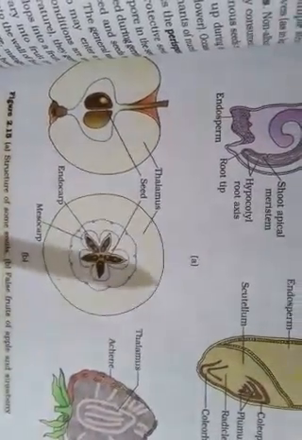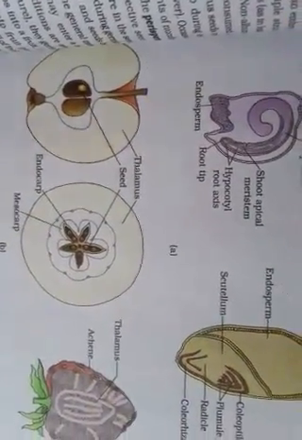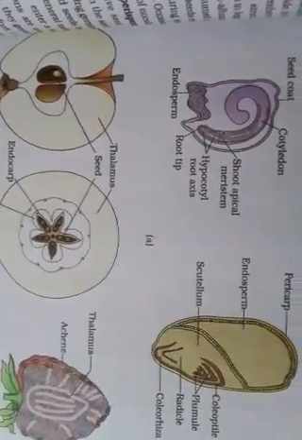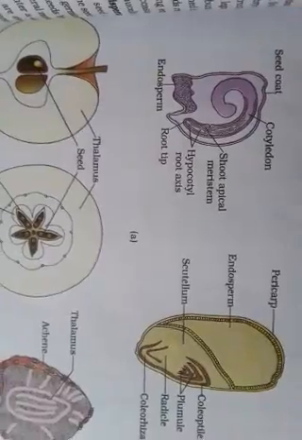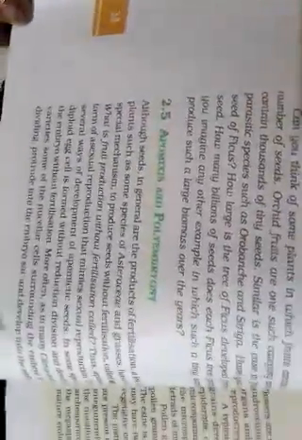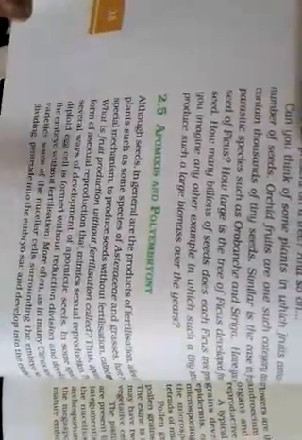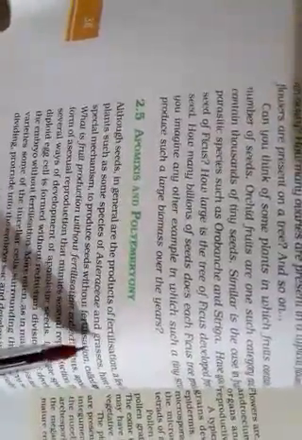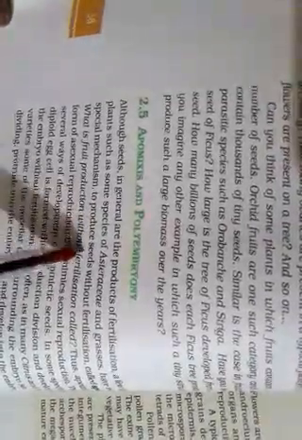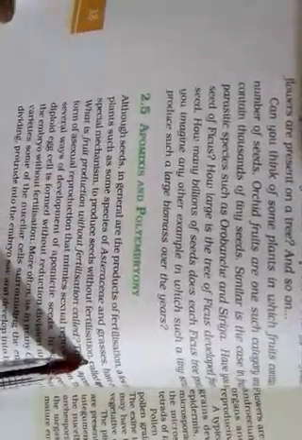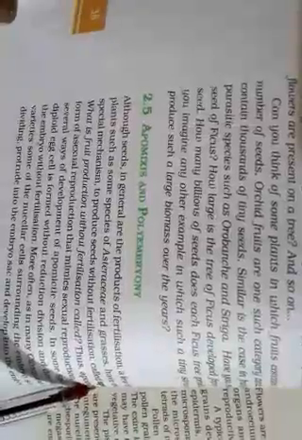Next, about apomixis and polyembryony. So what are apomixis and polyembryony? Poly means multiple, embryony means embryos. If the number of embryos is high, that is said to be polyembryony. So what is apomixis? In some plants like the asteraceae and the grasses, a special mechanism occurs which produces seed without fertilization, that is said to be apomixis.